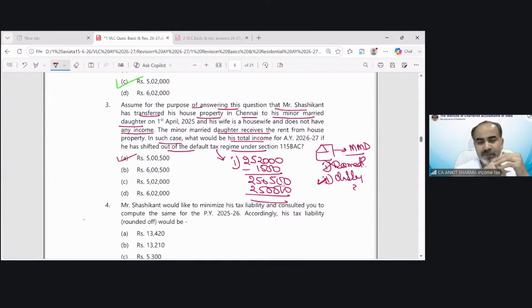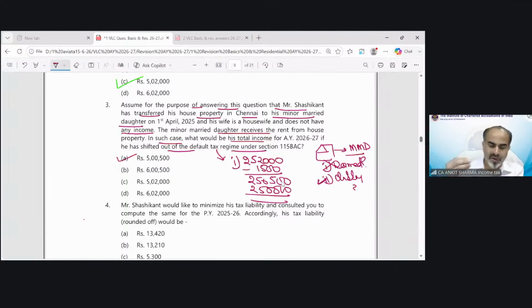Now, one request from my side. I believe that you are already revising all the provisions, but if not, in the next class we will have the revision class of salary and house property. So it's a request from my side: day after tomorrow, on the 17th, please revise salary provisions and house property provisions with some questions also. Whatever you think are important questions, you must have marked in your study material.